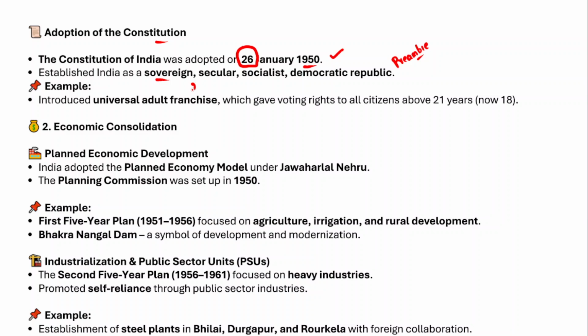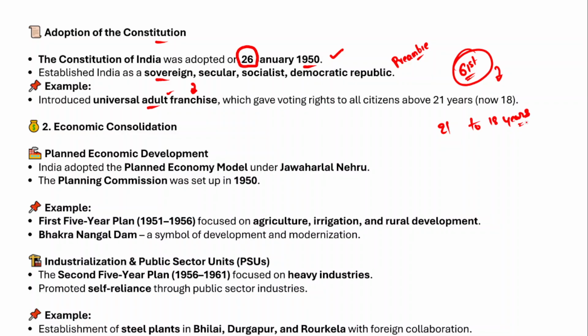So immediately after the constitution came into existence, we have an independent constitutional body called the Election Commission of India, and we also accepted universal adult franchise. Now what exactly is universal adult franchise? Everyone who is about 21 years of age will be given a voting right irrespective of your caste, religion, race, language, or region you belong to. However, after the 61st Constitutional Amendment Act, the voting age has been reduced from earlier 21 to 18 years, right? So I hope it is clear for you.